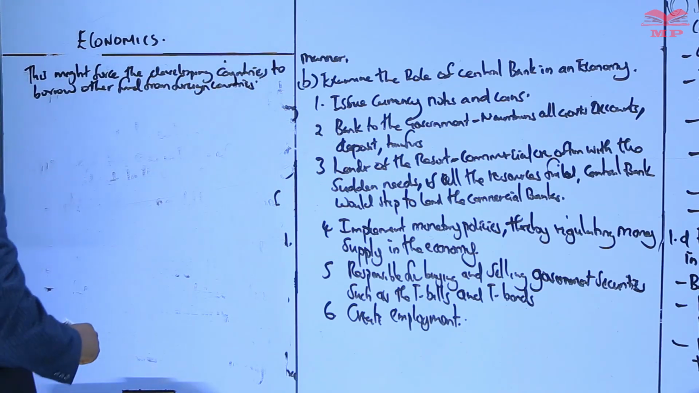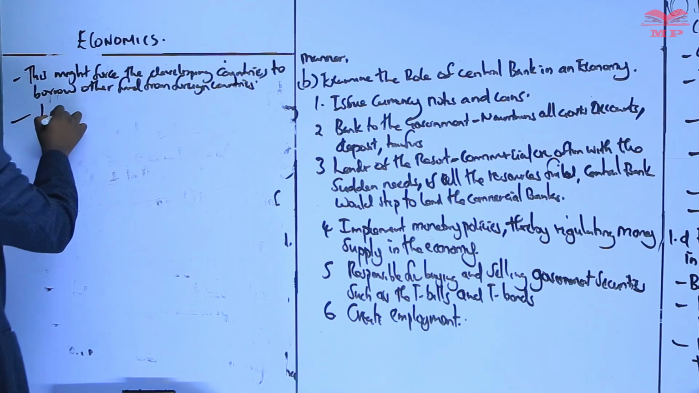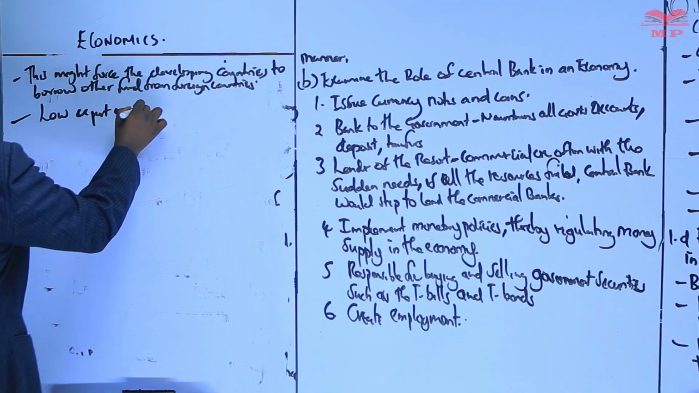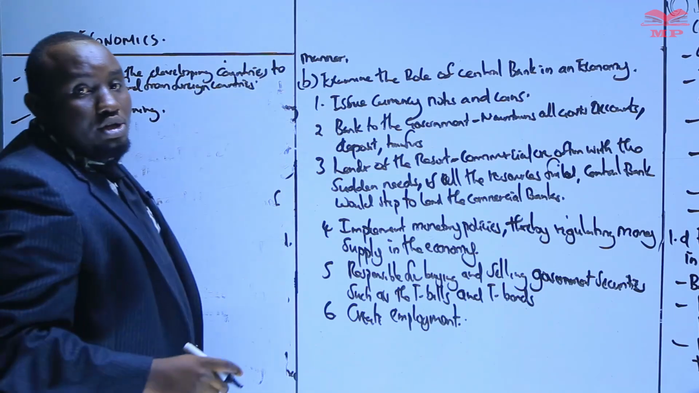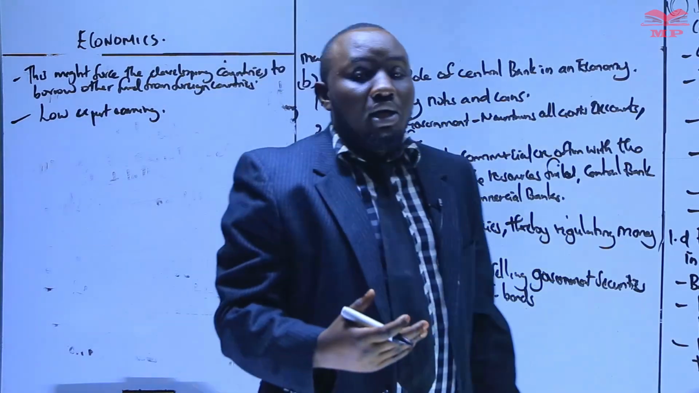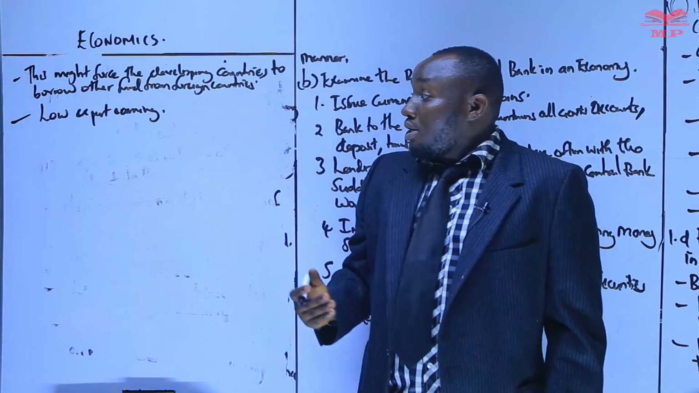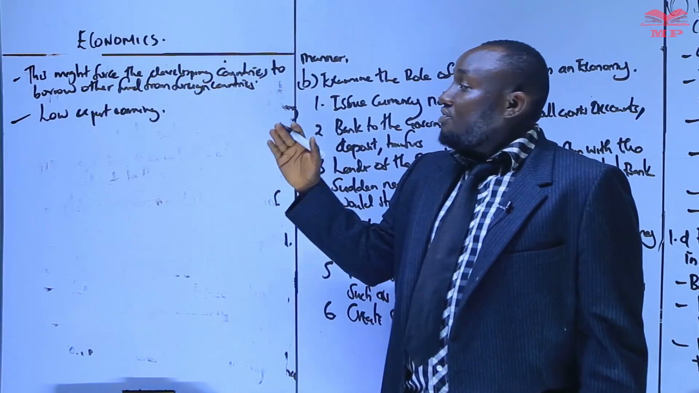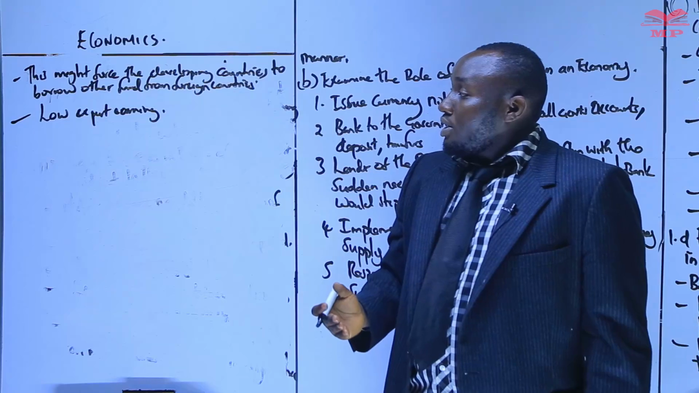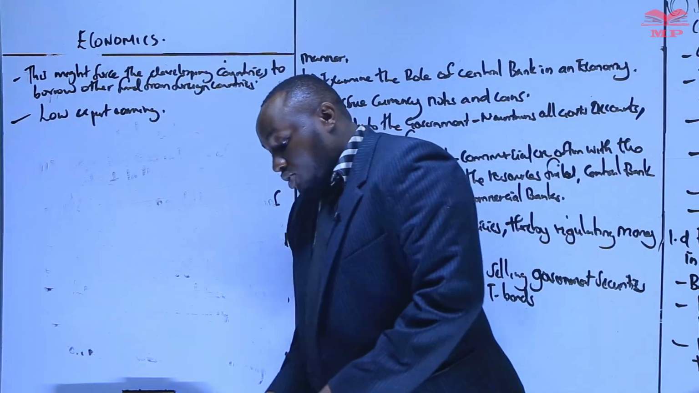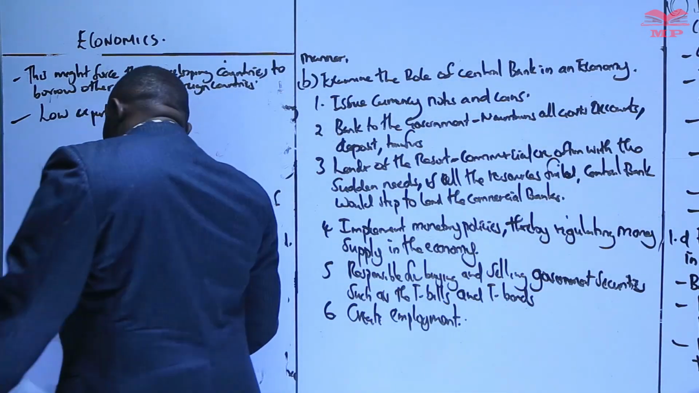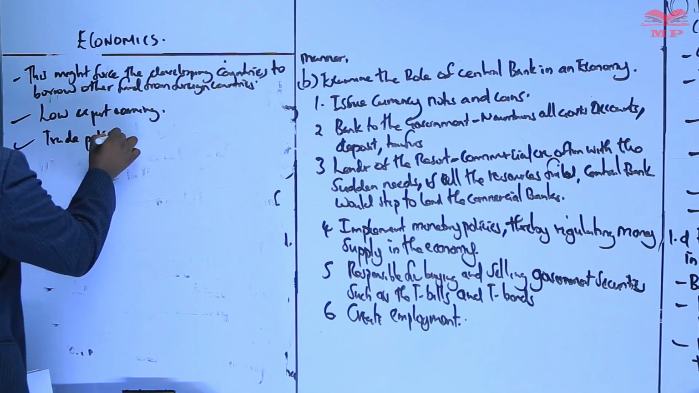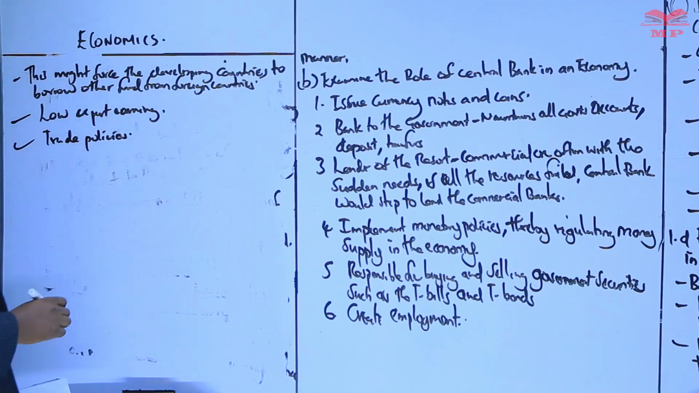Then we can talk about low export earnings. Particularly, we know that when the exports of a country are less compared to the imports, the country will be trading on what we call a deficit. If a country is trading on a deficit, it means that the country has to borrow in order to fund its operations. So we can also talk about what we call trade policies. And we ask ourselves, how do trade policies lead to borrowing?